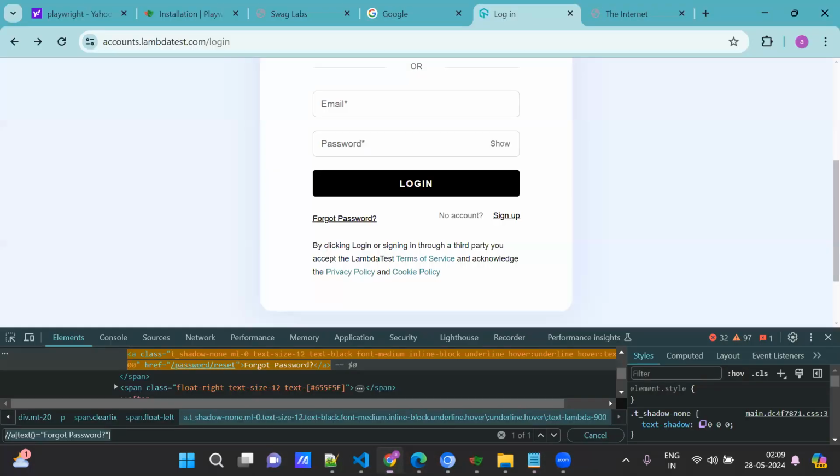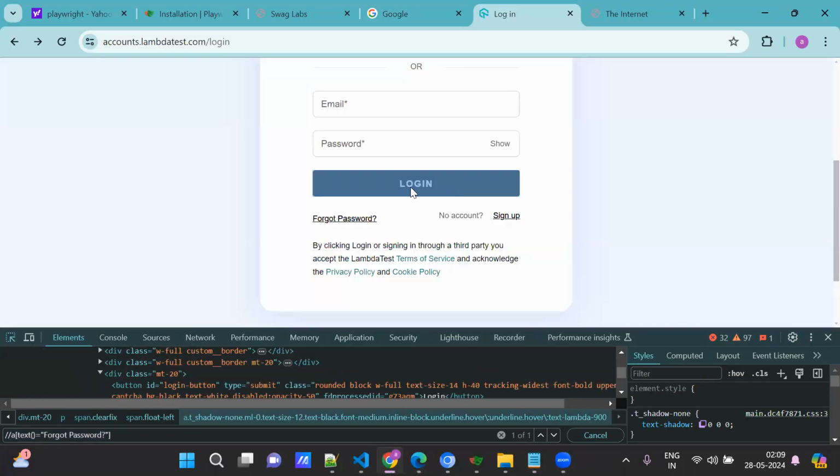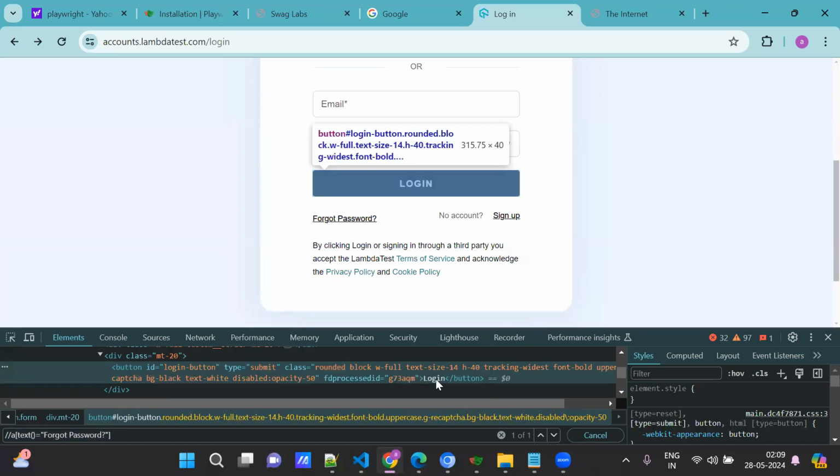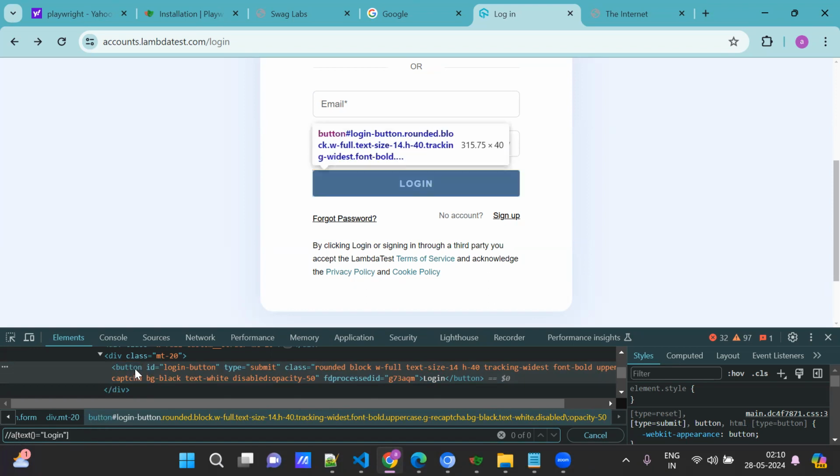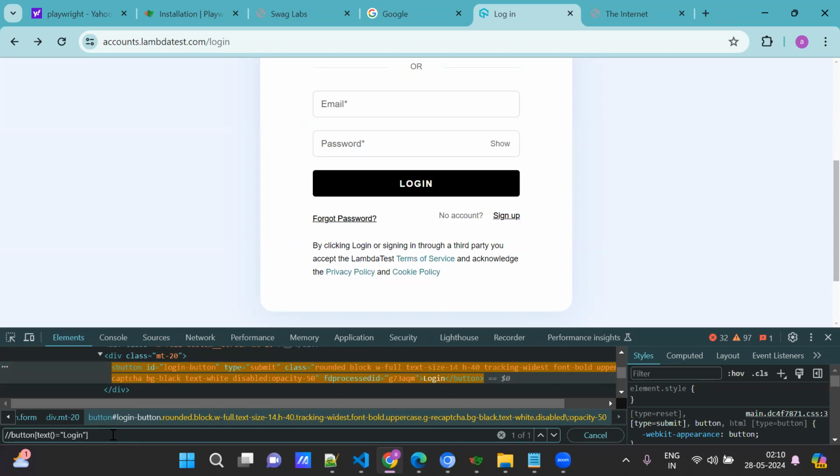We can identify some other element, like a button. For the button we have inner text, right? Login. So copy this. The text is the same. Okay. But here the anchor tag is not A, it's a button. Provide button here. Okay. See, then it's correct. So like this.